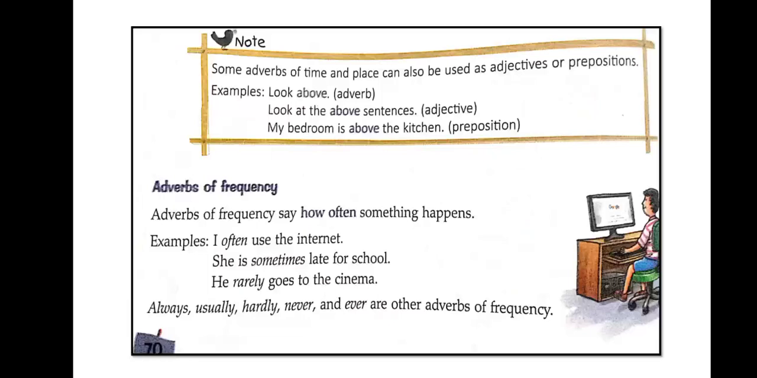So here also we have an example of which adverb we are using for this. Look at the above sentences. So here we have used above as an adjective. My bedroom is above the kitchen. So here we have used above as a preposition. So this way you can use some adverbs of time and place as adjectives or prepositions.